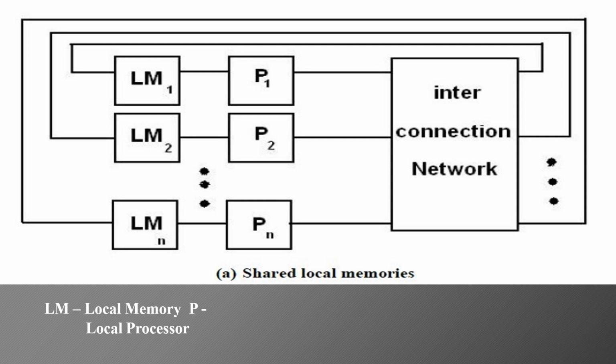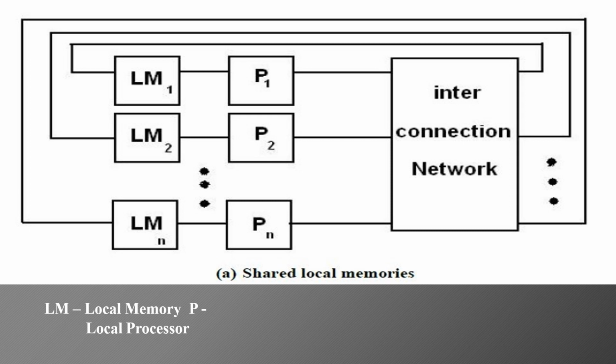P1 has a direct connection with LM1, so it can easily access the contents of LM1. But if P1 wants to access the content of LM2, it can, but it will take some delay because it has to come through the interconnection network. After coming through the interconnection network, it can access the contents of any processor's local memory.